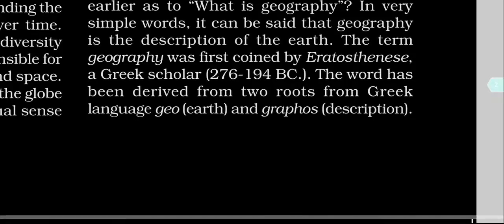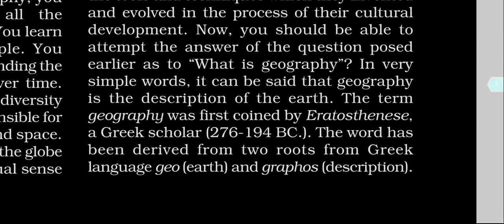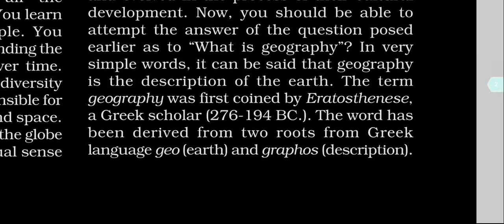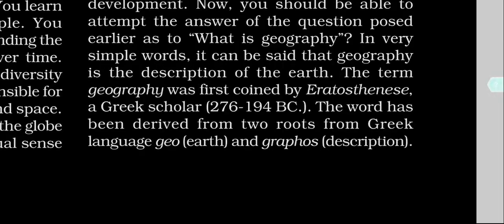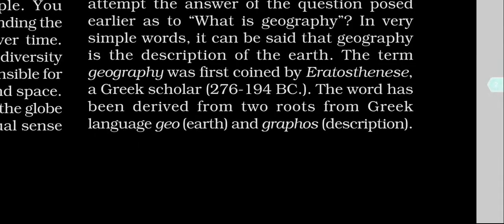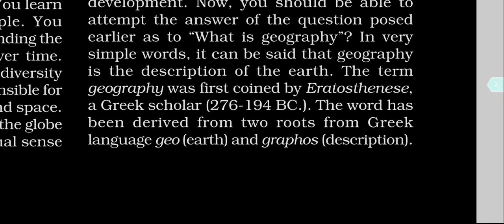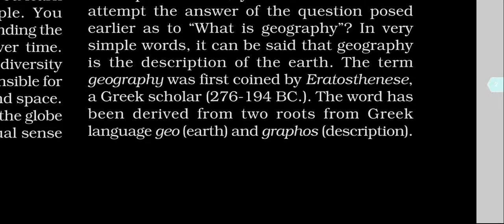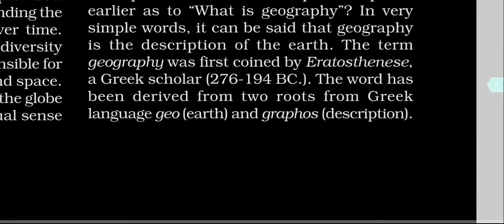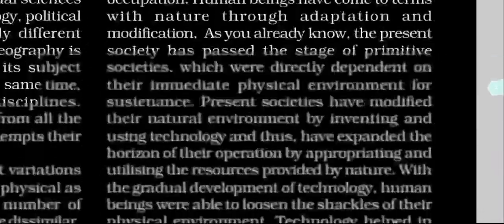The word geography consists of two elements, geo and graphos, in which geo stands for the earth, and graphos stands for description. The description of earth is called geography.